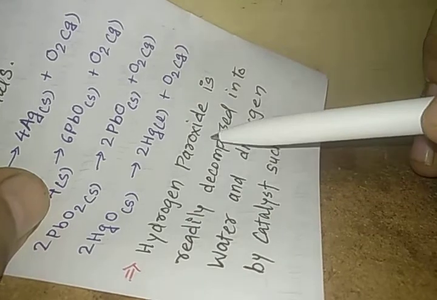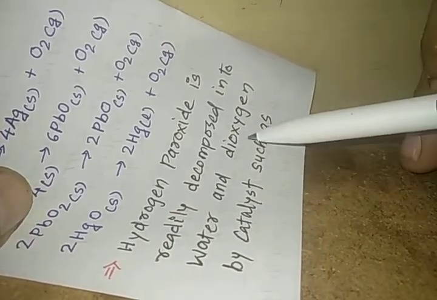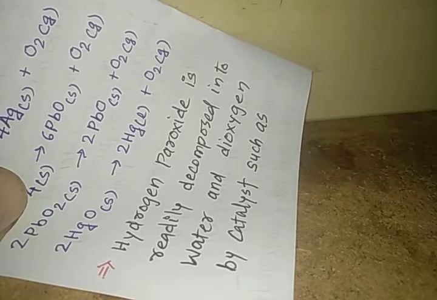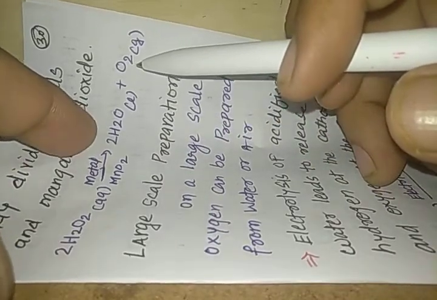Next one is hydrogen peroxide, which is readily decomposed into water and dioxygen by catalysts such as finely divided metal and manganese dioxide. So when hydrogen peroxide is passed over metal and manganese dioxide, it produces water and oxygen gas.